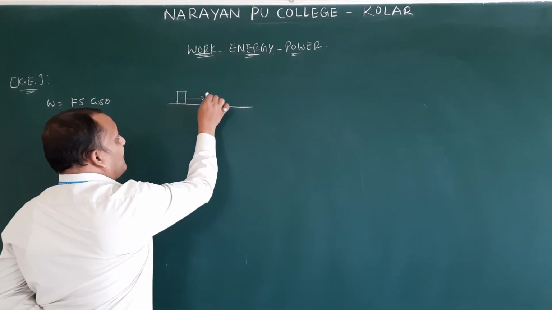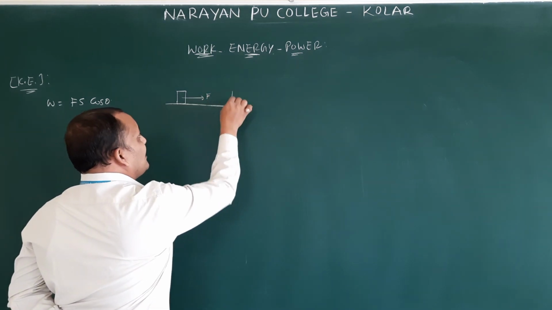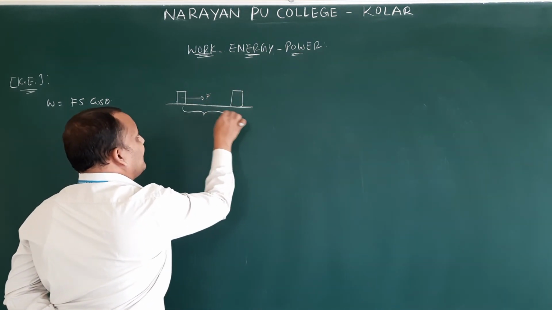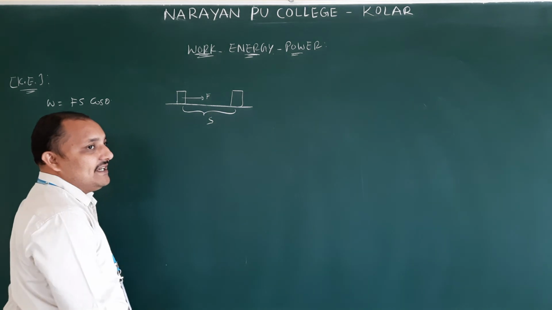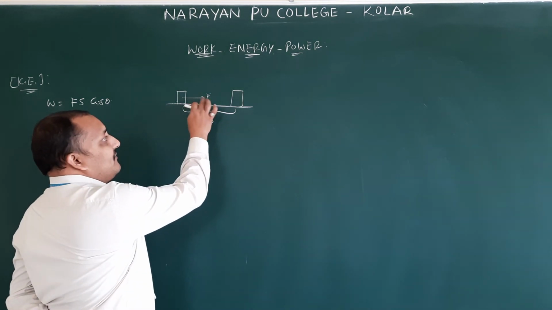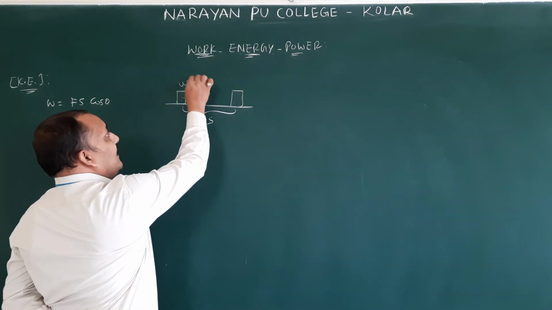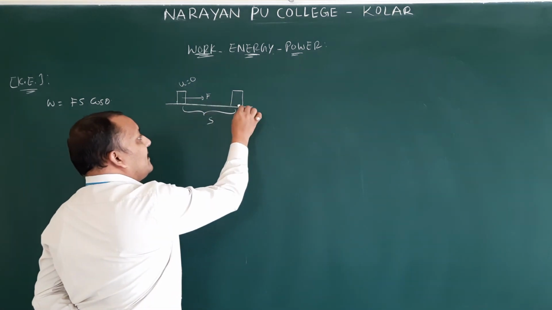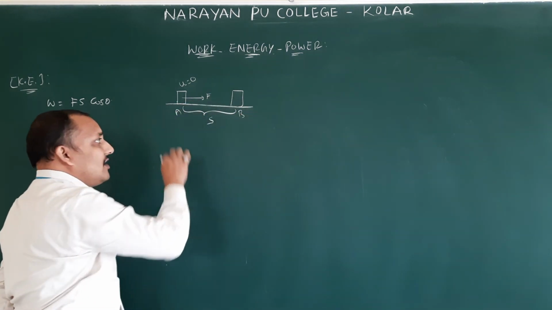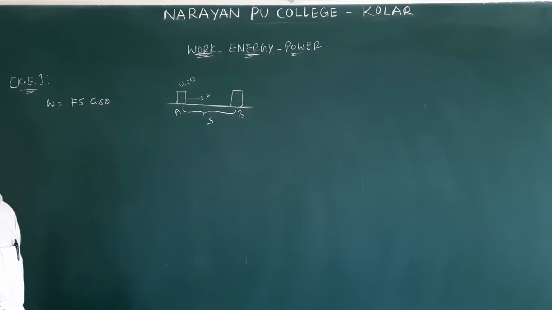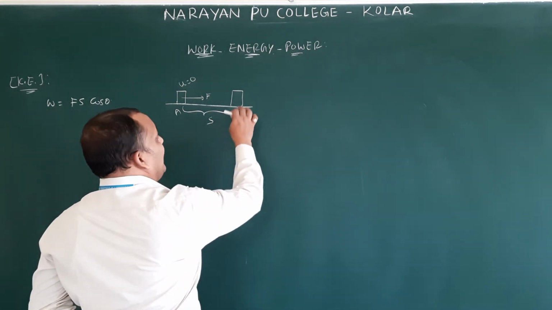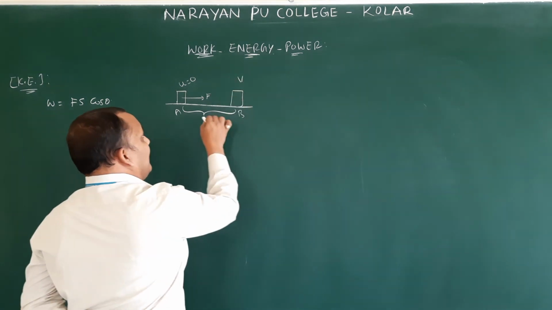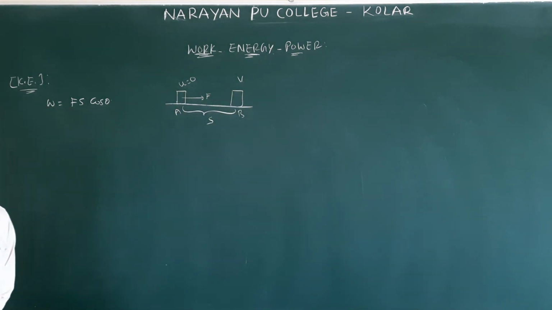And we are applying some amount of force in this direction, and the object is moving. An object covers a displacement S by applying force F. Initially, it is at rest. Here, an object is moving from A to B, starting at rest, that is, u is equal to 0. After reaching B, its velocity is v, and it covers the displacement s.